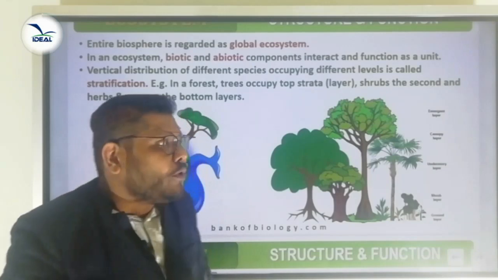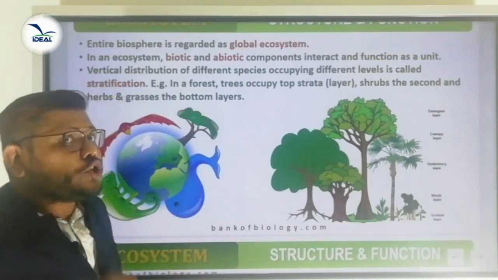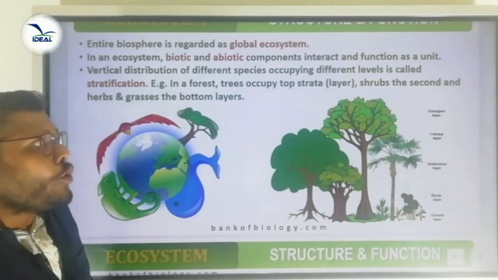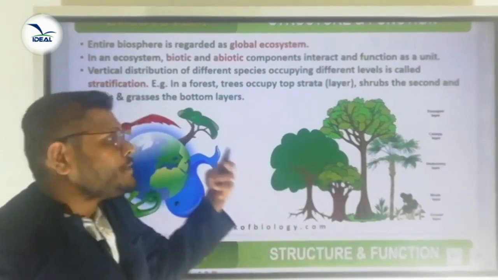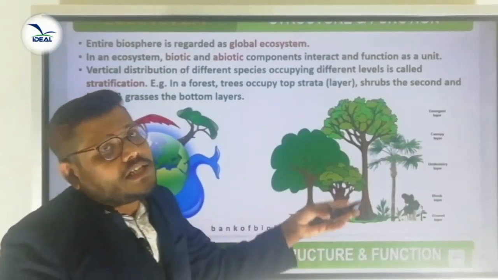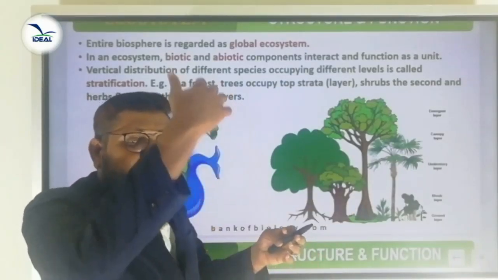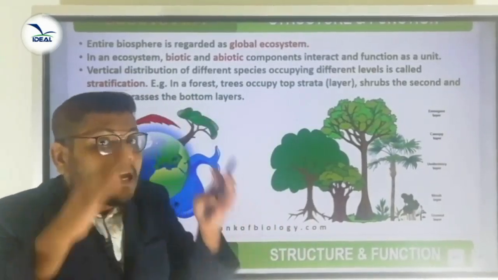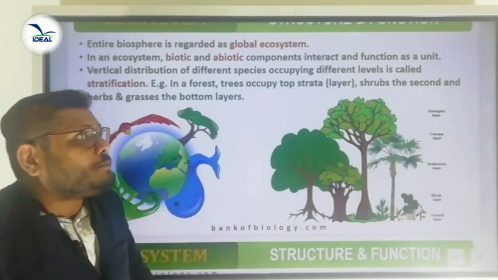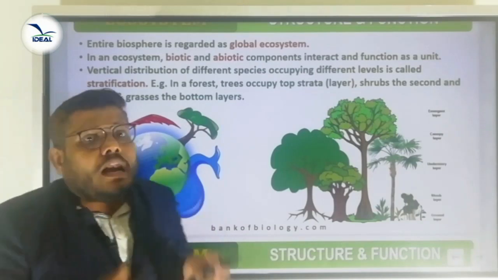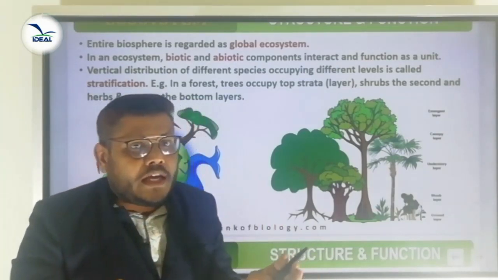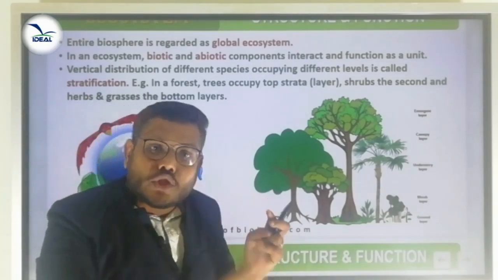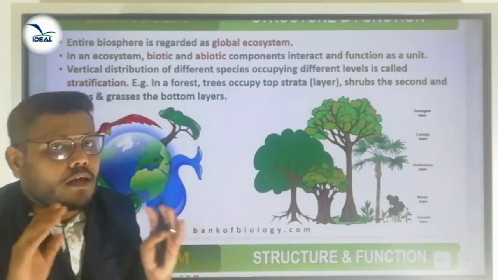In the forest, the topmost layer or top strata is occupied by trees, and below that strata are occupied by shrubs, then herbs, then different grasses, etc. In this way, plants are arranged in different layers or strata. That vertical distribution of different species occupying different levels is called stratification. Stratification and species composition are the two structural features of every ecosystem.